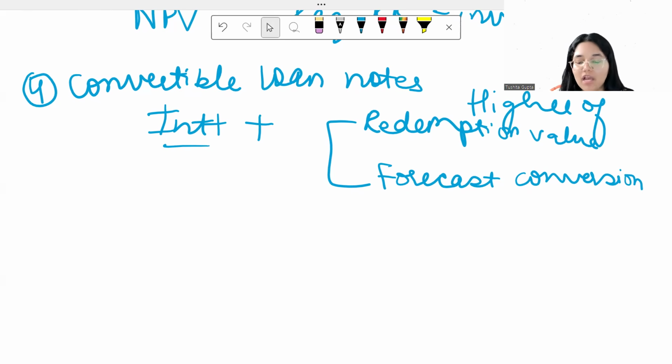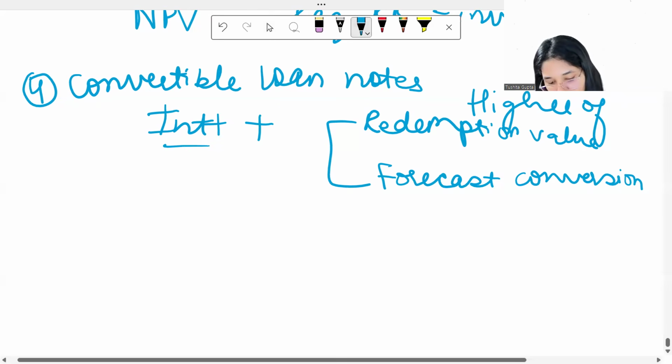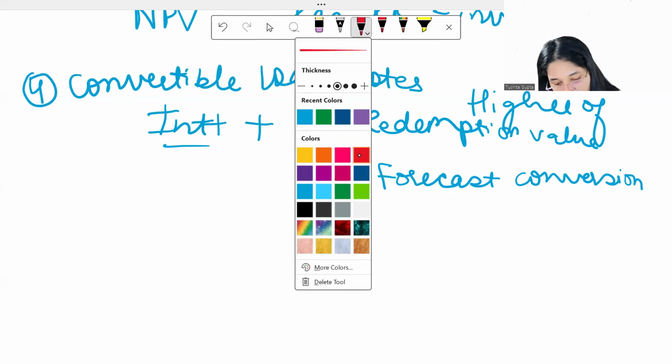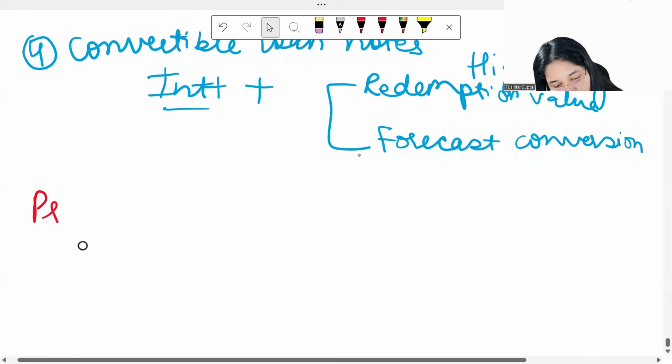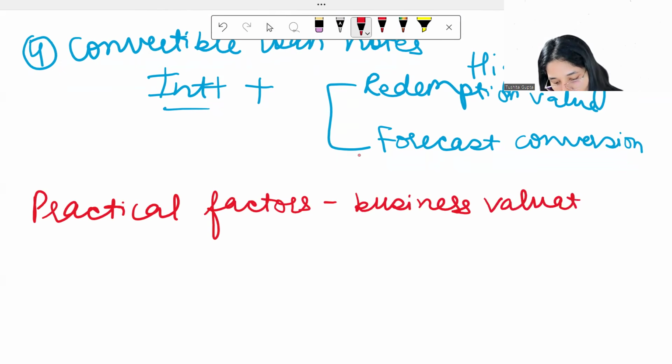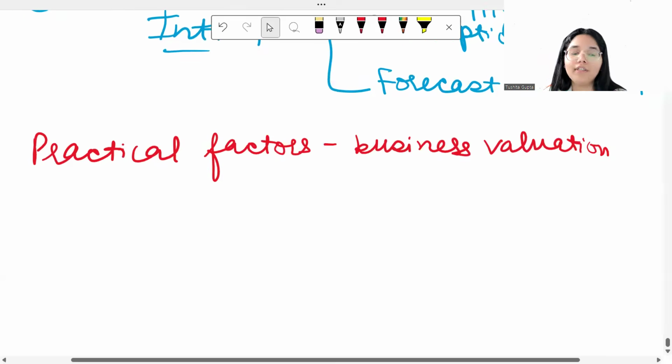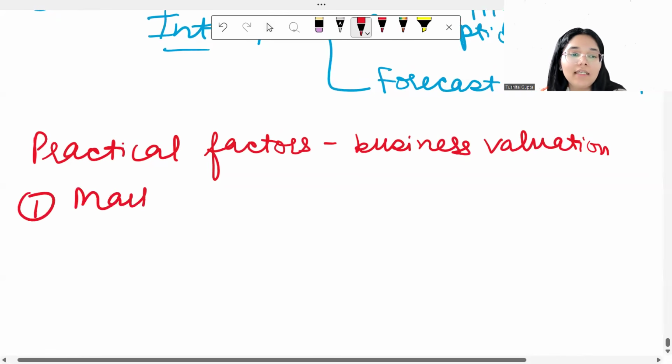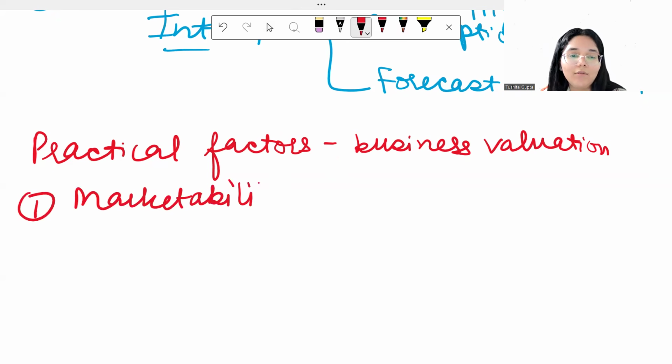Now, before we wind up this chapter, we are left with the last portion. This portion talks about what are the practical factors which will influence how a company is valued. So let us discuss the practical factors which affect business valuation. So number one thing over here is about the marketability and liquidity. Now, what do you mean by both of these terms?